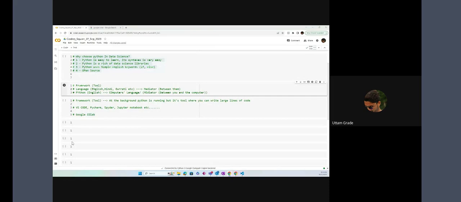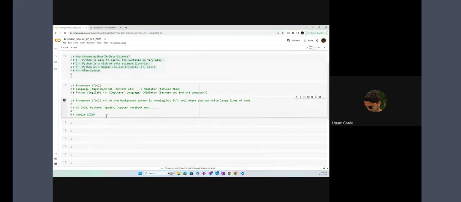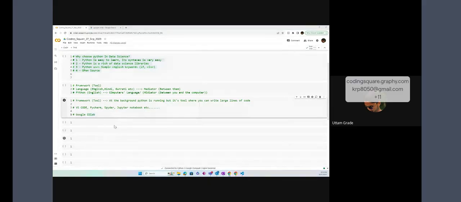That is a benefit, isn't it? You don't need to download Python. You don't need to download anything. Just click on this file and it will work for you. And again, Google Colab you can run on your mobile phone also. You don't need a laptop sometimes, if it requires.